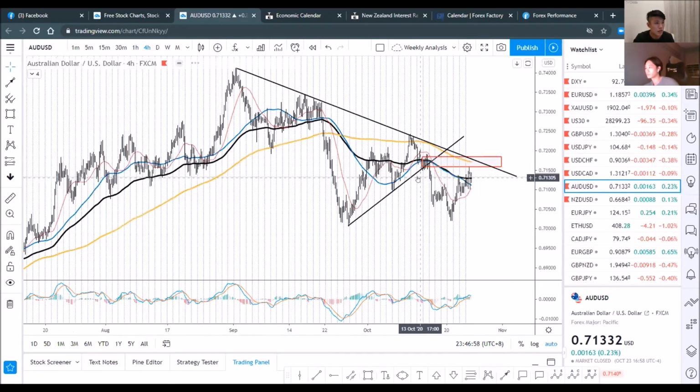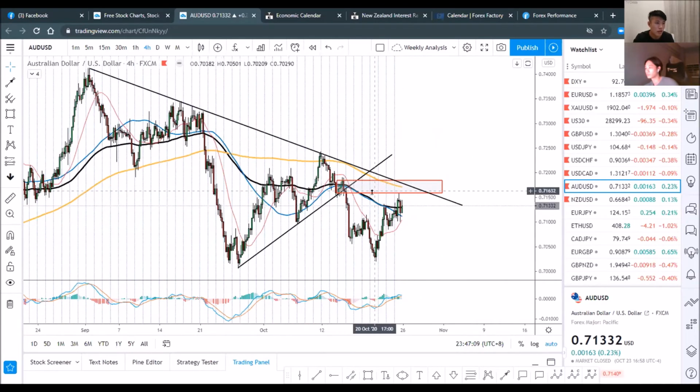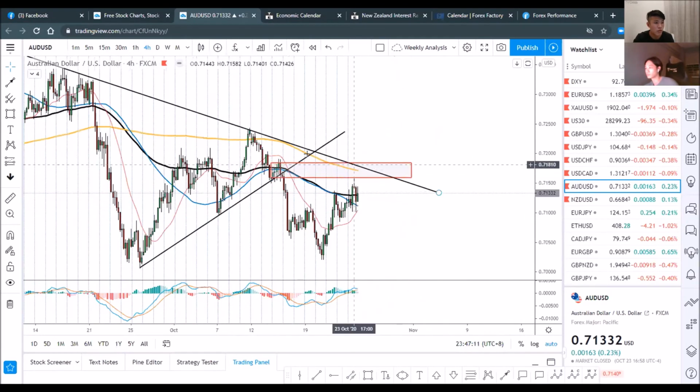Technically speaking, in the 4-hourly chart, we are seeing that the price has pulled back and is about to retest a close to 2-month falling trend line, where you can see there's a supply zone right here. This is pretty straightforward. You can just wait for the price to pull back a little bit further and see if there's resistance.